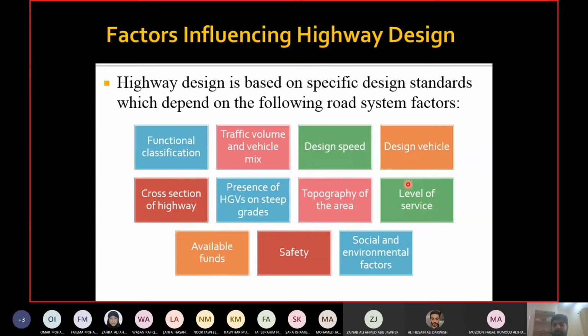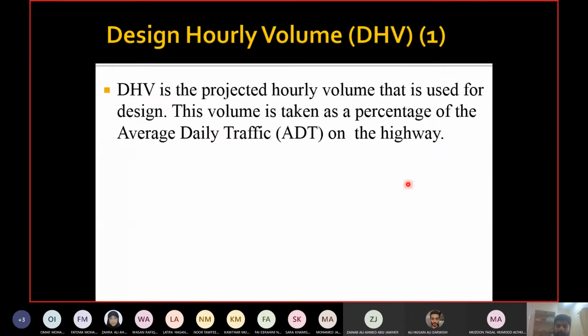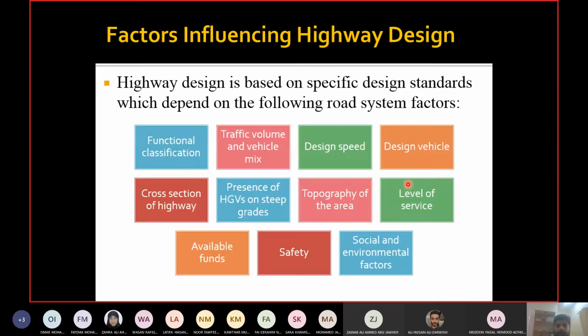So, what do you want to have in the course? F, right? No, you want to have what? A. Same thing for the highway as well. A is the best, and F is the worst. Okay. So you decide what level of service you want to provide to the travelers. You want to provide level of service A or B or C as well. Okay, we will discuss them in more details when we go to the traffic engineering course, but it is the quality of service you are providing to the travelers in terms of traffic flow.